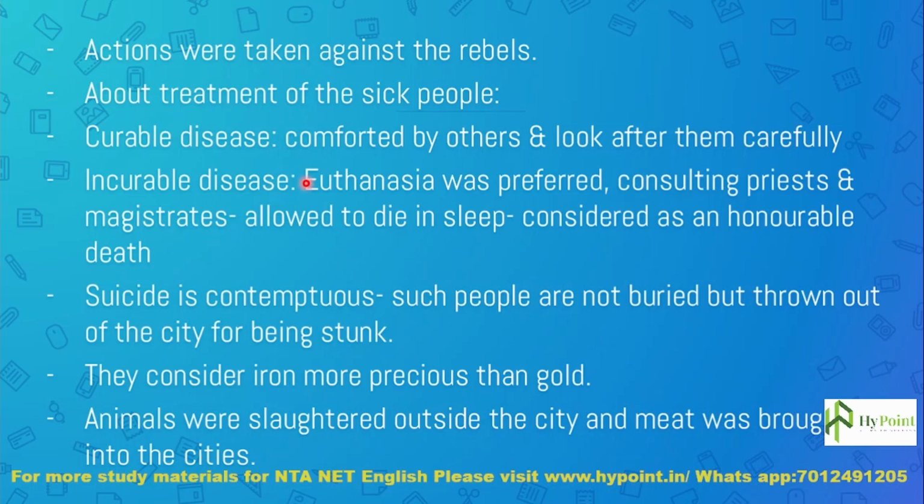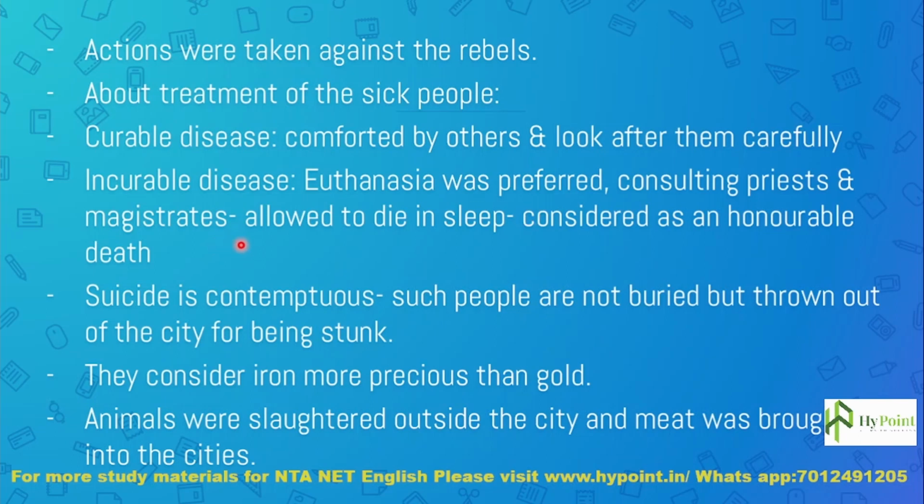For incurable diseases, euthanasia was preferred. Euthanasia means you can have your death willingly. This is not suicide, but some medicine will be injected inside you, and you can have your death. After consulting the priests and magistrates, such people with incurable disease are allowed to die in sleep, and this is considered an honorable death.